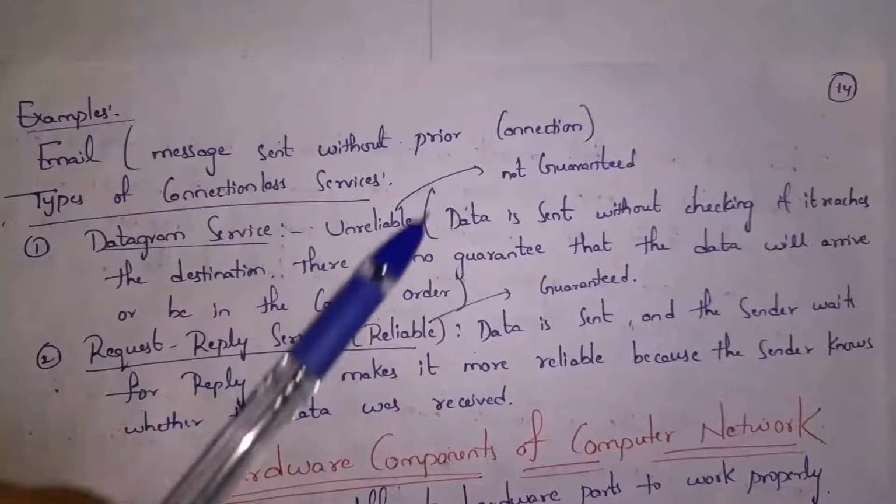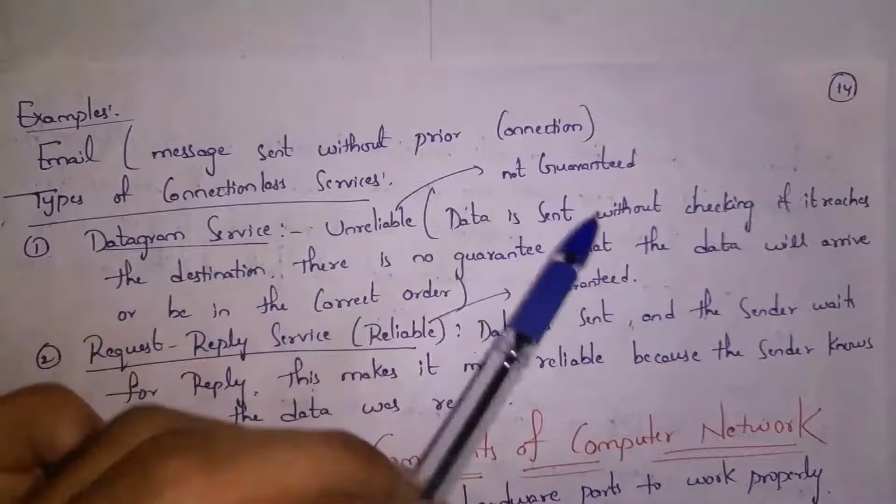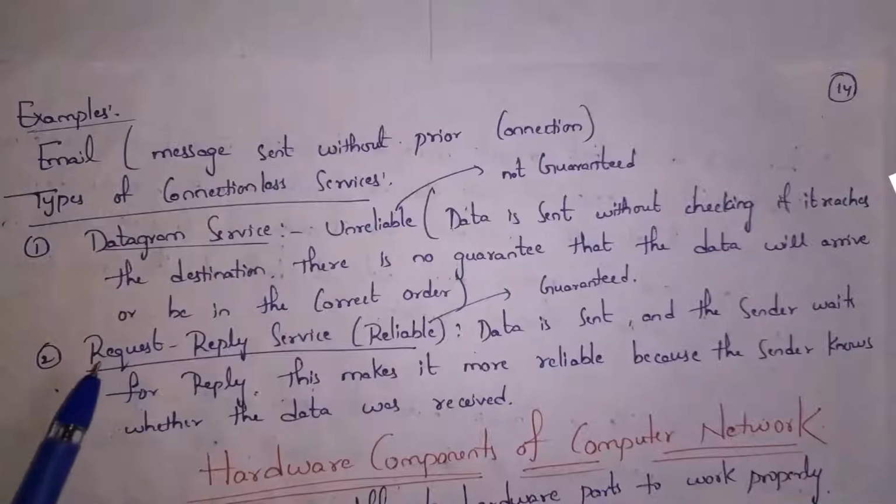So here there is no guarantee. And whereas in this there is a guarantee, that is, the message will be transferred correctly to the receiver. These are the different types of services provided by layers in the layered model.